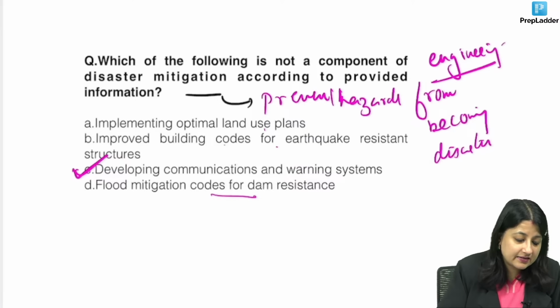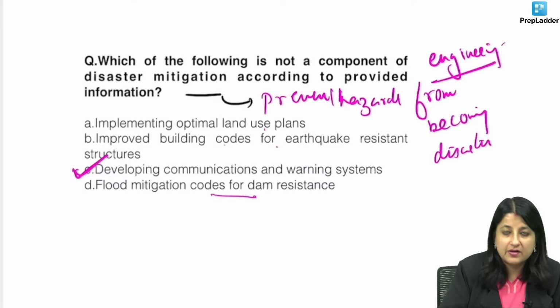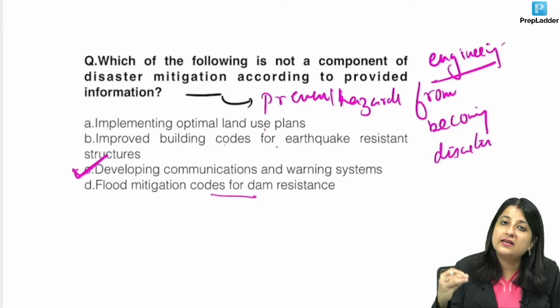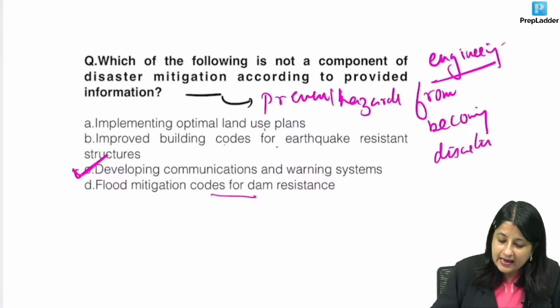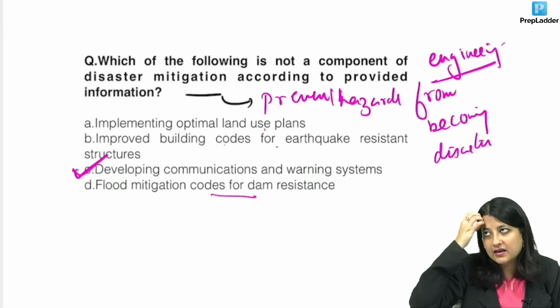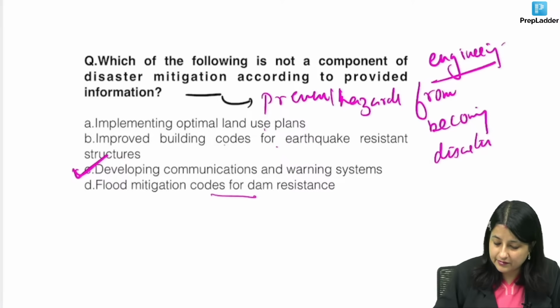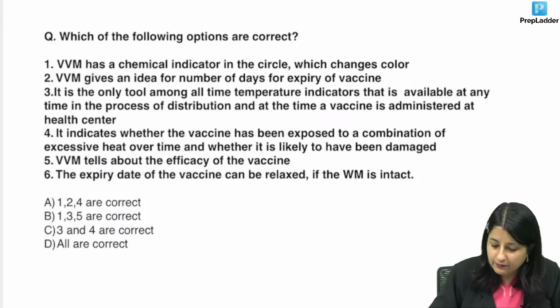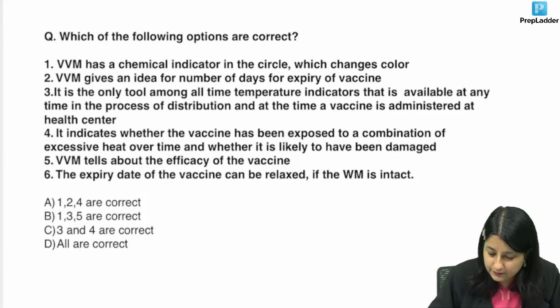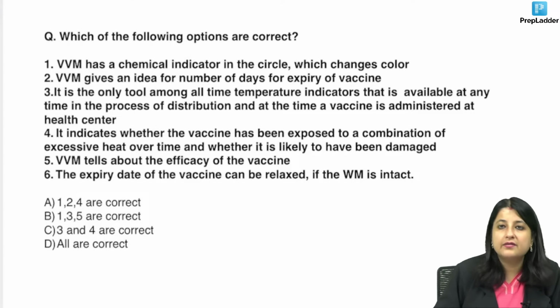It is disaster preparedness. Mitigation is something that happens before disaster strikes, and in that we are making use of engineering modalities. Okay, one more patent MCQ guys. This patent MCQ is about which of the following options over here is correct.